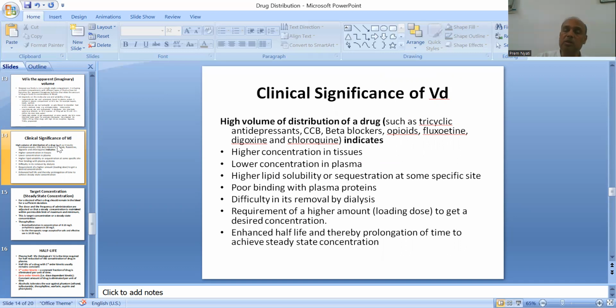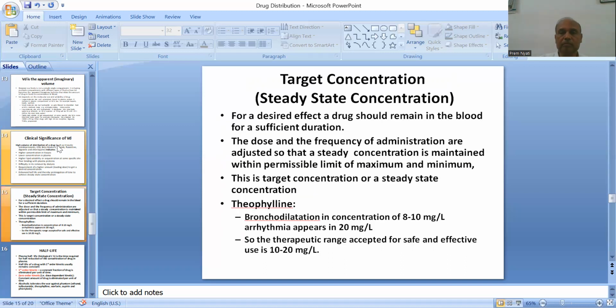It is difficult to remove this drug by dialysis because less amount is in the blood, more in the tissues. There is requirement of a higher amount, that is loading dose, to get a desired concentration, and there is increased half-life and prolongation of time to achieve steady state concentration. Let us see what is this steady state concentration.